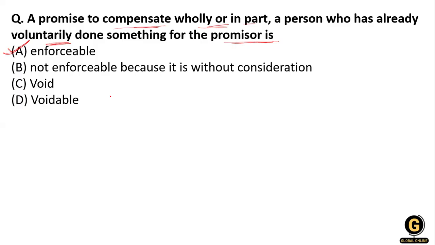It must be expressed in writing or registered under the law if it is without consideration. But here it is already given that he is wholly or partly compensated, and the person who has already voluntarily done something for the promisor, so it is enforceable. Still it is enforceable. Clear?